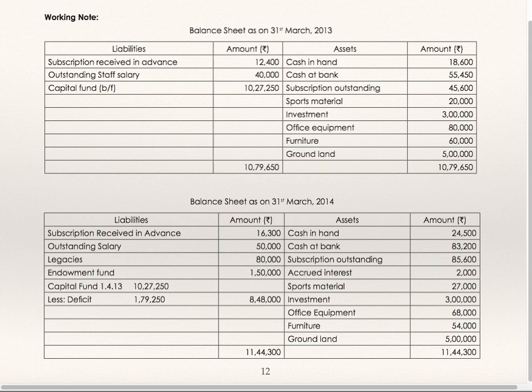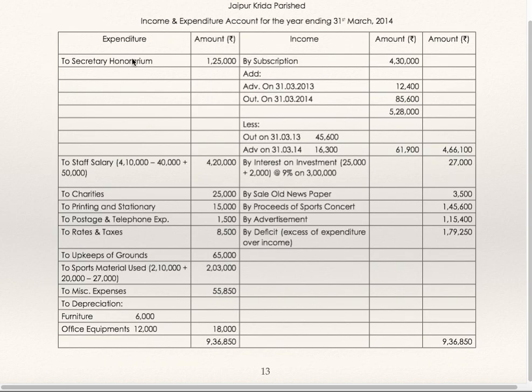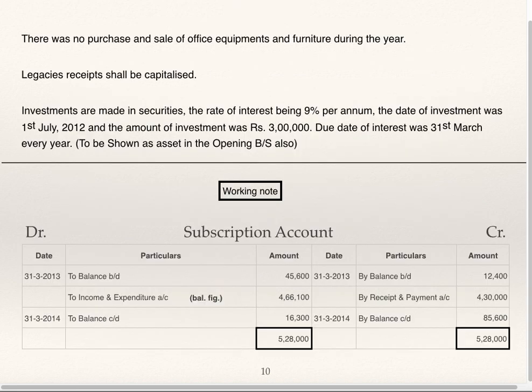You will get the deficit in the income and expenditure account. By subscription, I have shown you how this subscription figure is derived, but there is no need of doing all this; you can directly prepare the subscription account. In the subscription account you can get this figure, 4,66,100, the balancing figure.